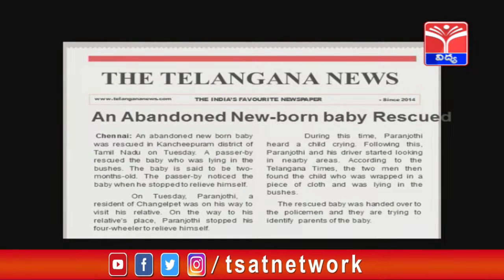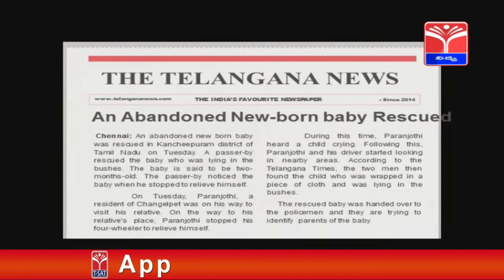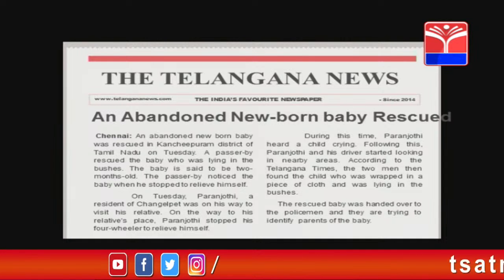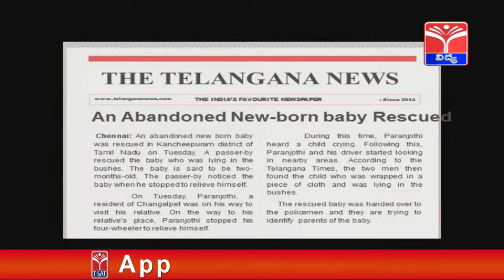An abandoned newborn baby rescued. Let me read this news report for you. This incident took place in Chennai. An abandoned newborn baby was rescued in Kanchipuram district of Tamil Nadu on Tuesday. A passerby rescued the baby who was lying in the bushes. The baby is said to be 2 months old. The passerby noticed the baby when he stopped to relieve himself.